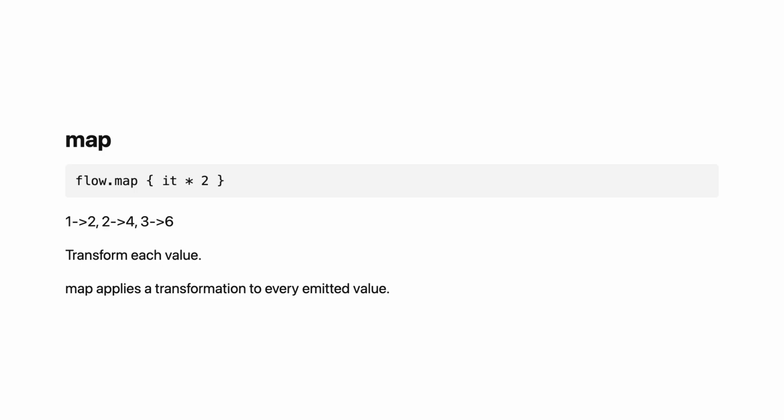Operators create new flows, they do not modify existing ones. Use map when you need to convert each value. String to int, user to user DTO. Raw data to display format.